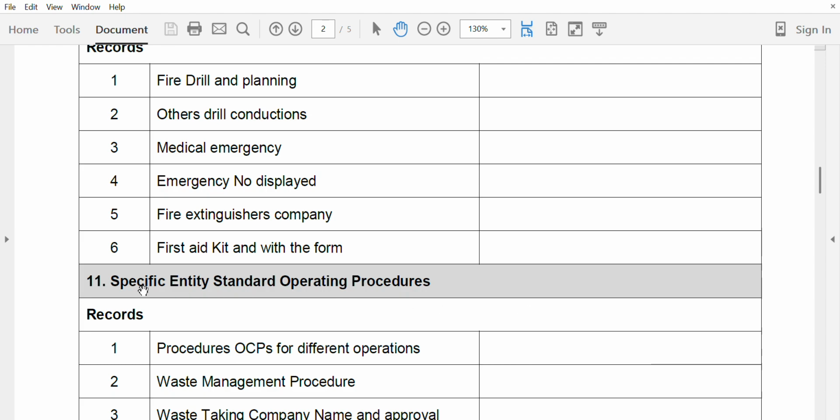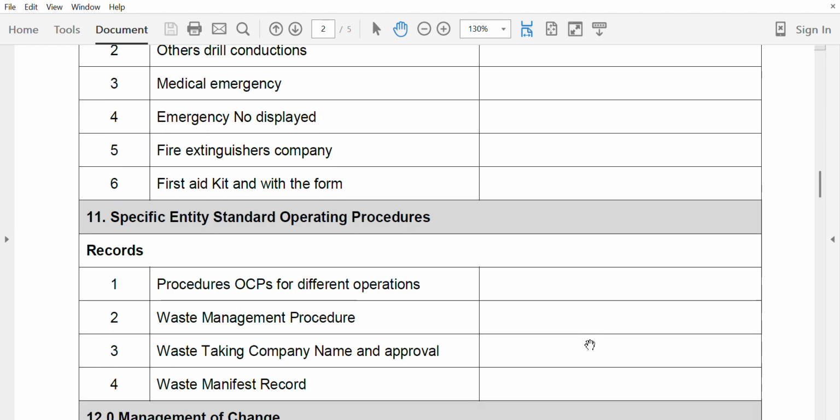Now, entity-specific standard operating procedures. Different organizations have different procedures and different activities, and to control the risk of these activities, all organizations develop SOPs, standard operating procedures. So make sure that they have developed the standard operating procedures.